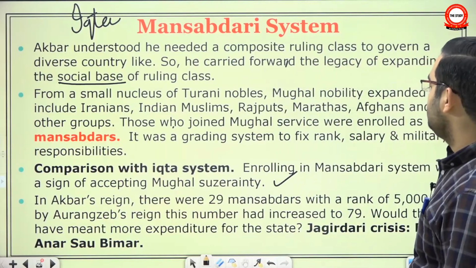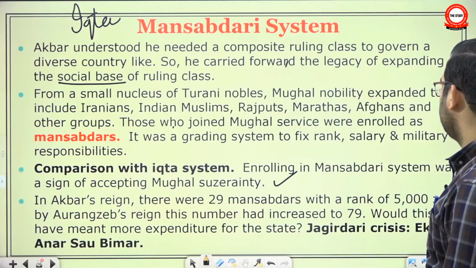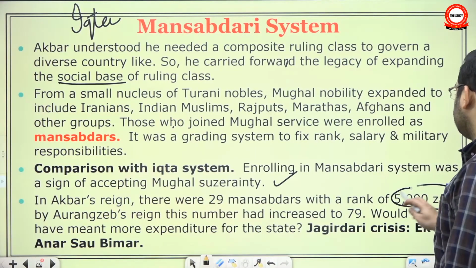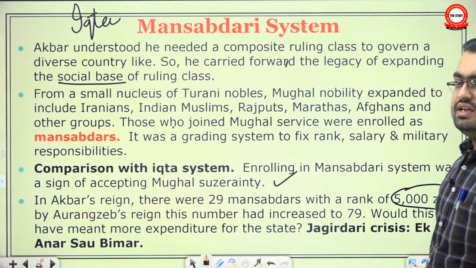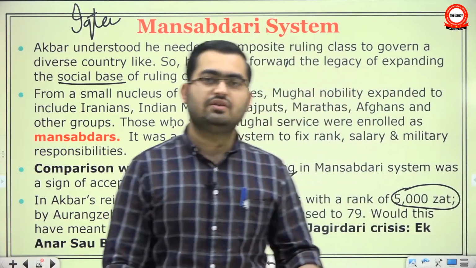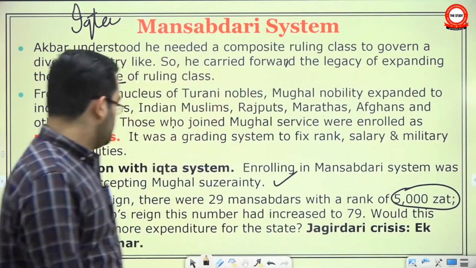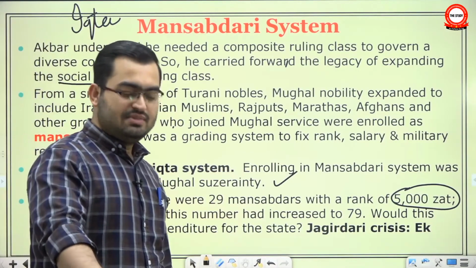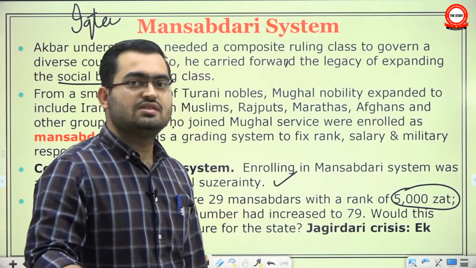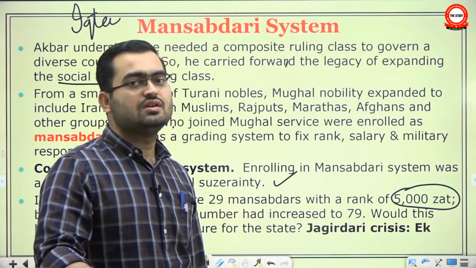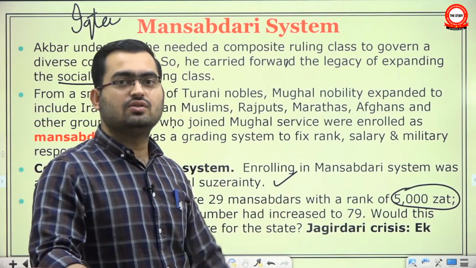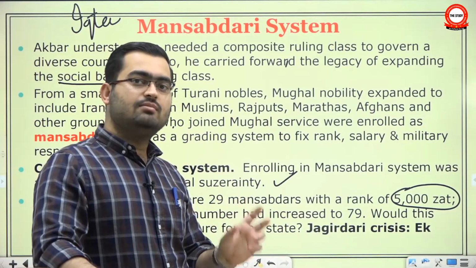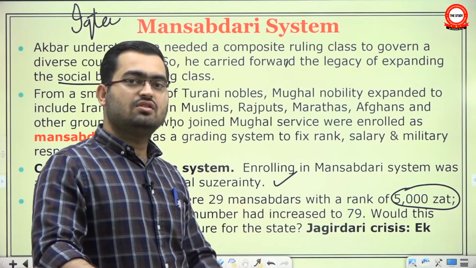In Akbar's reign, there were 29 Mansabdars with a rank of 5,000 Jat rank. It's a very high rank. 5,000 and above were given to very high officials. 7,000 will be given to princes, etc. So, see, even princes were incorporated into it. It doesn't matter whether you are serving in civil capacity or in military capacity, or you are doing nothing, just sitting in the court. Being a member of Mughal nobility meant being a member of Mansabdari system.